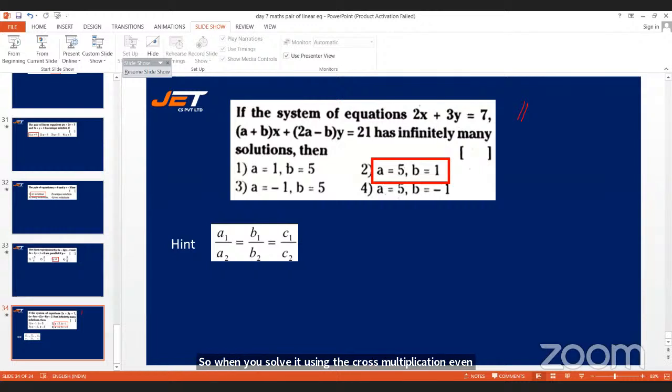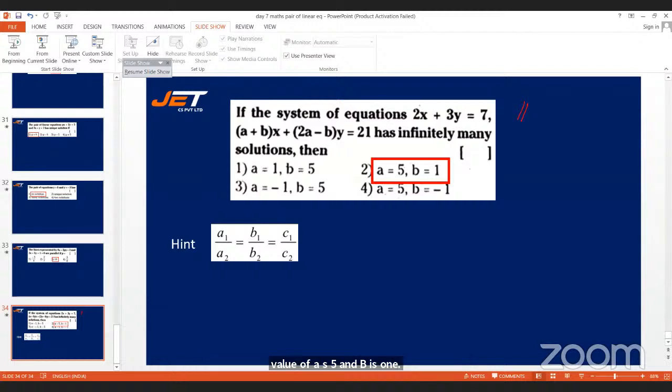So you get one equation. Similarly, b1 by b2 is equal to c1 by c2. We get another equation. So when we use this substitution method, we get the value of a as 5 and b as 1. All right.